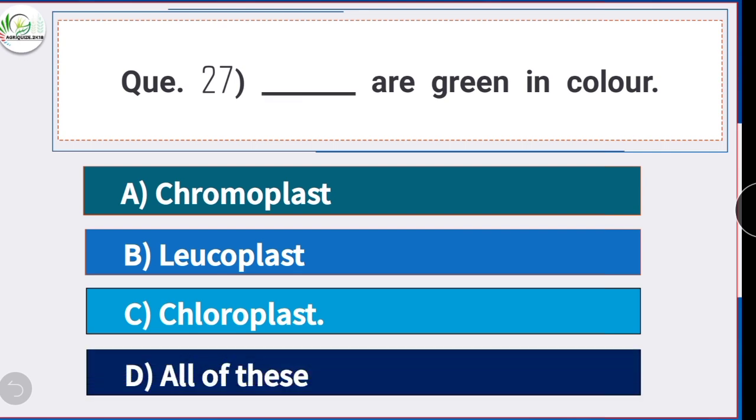Next is question number 27. Dash are green in color. Option C is the correct answer, chloroplast. Plastids are the cytoplasmic organelles found in plant cell. It has three types: leucoplast, chromoplast and chloroplast. Leucoplasts are colorless and associated with the storage of starch and fats. Chromoplasts have color but other than green. Chloroplasts are green and associated with photosynthesis.